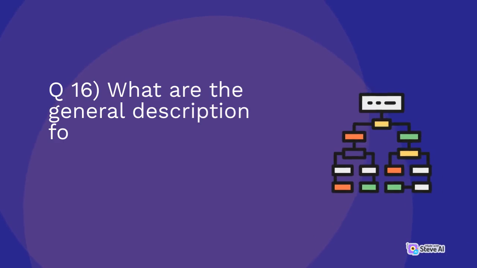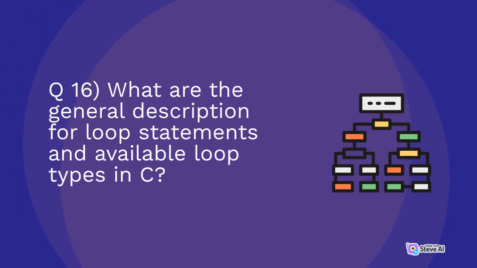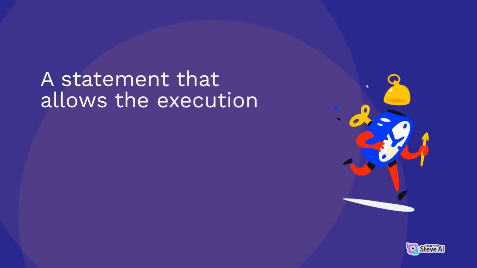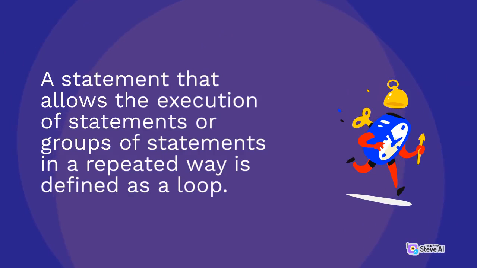Q16. What is the general description for loop statements and the available loop types in C? A statement that allows the execution of a statement or group of statements in a repeated way is defined as a loop.